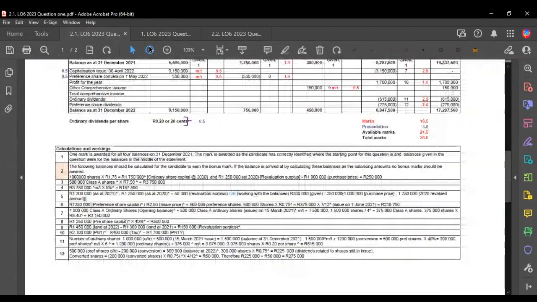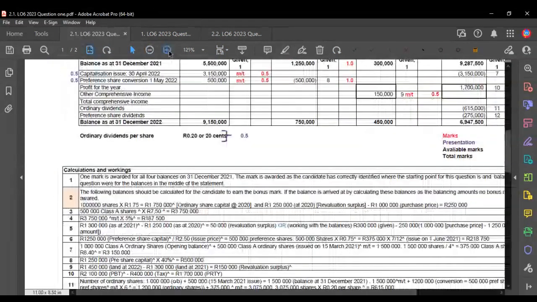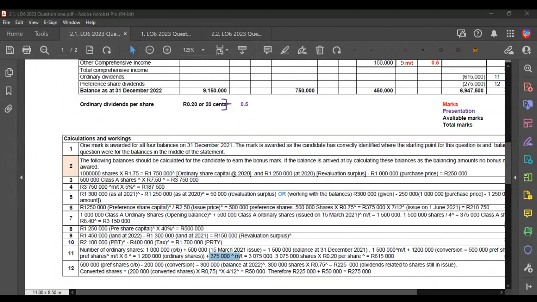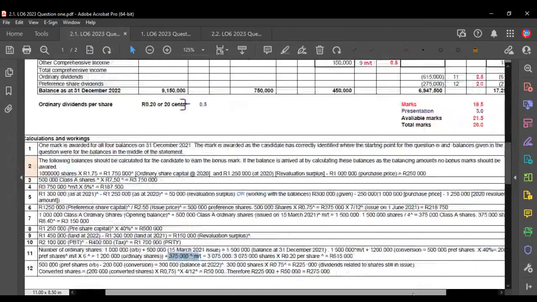So let's have a look at this calculation. We start off with the 1.5 million, right? We then add to the 1.5 million the 375,000, which we got from the capitalization issue. And in addition to that, we've got another 1.2 million.